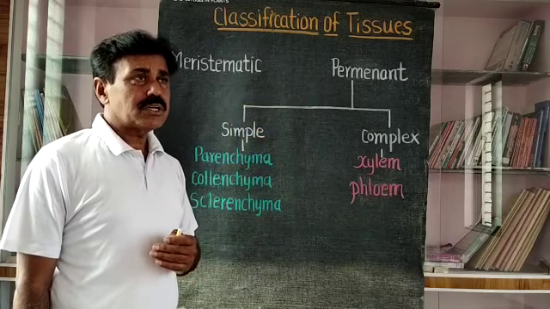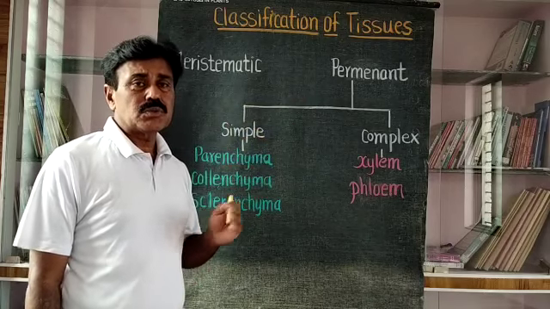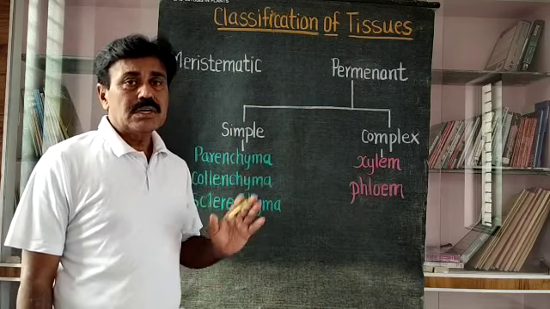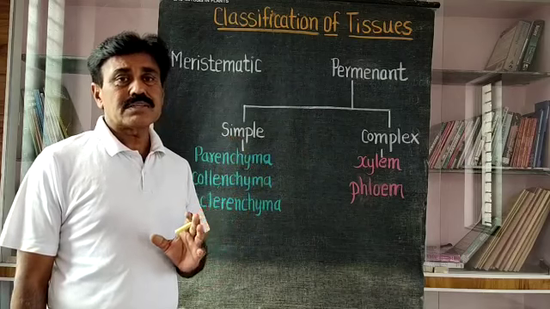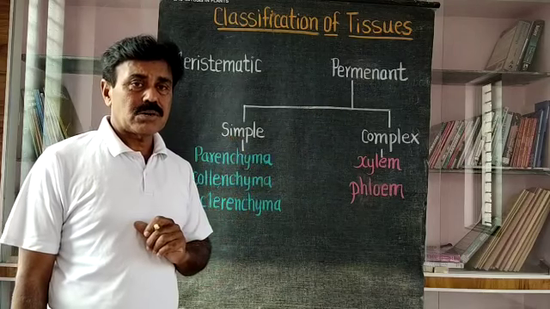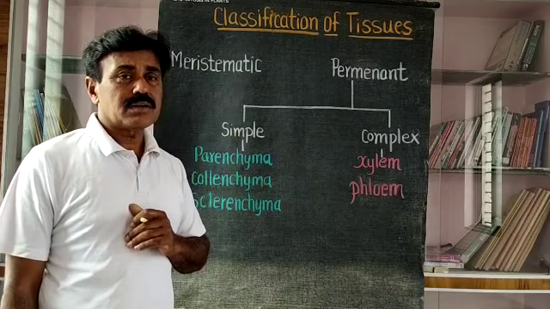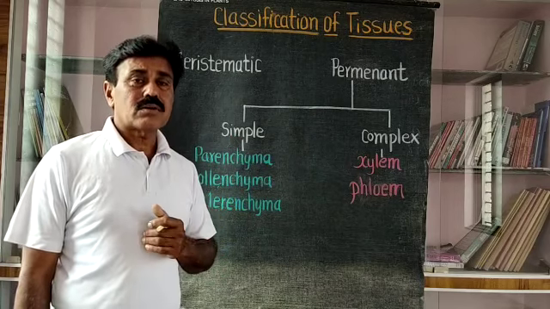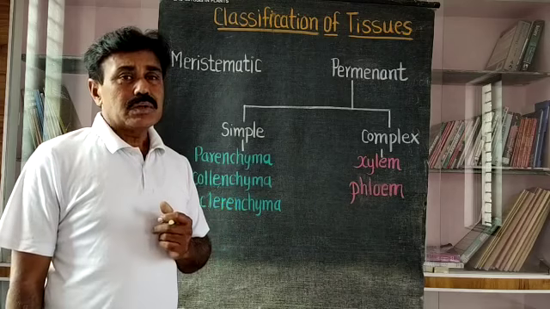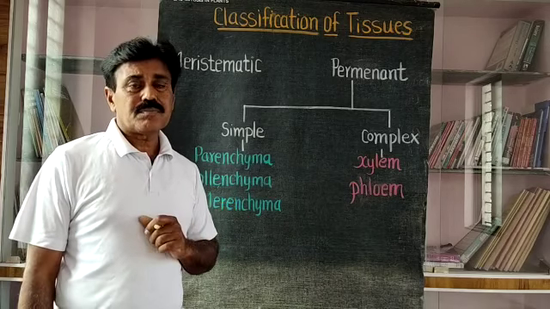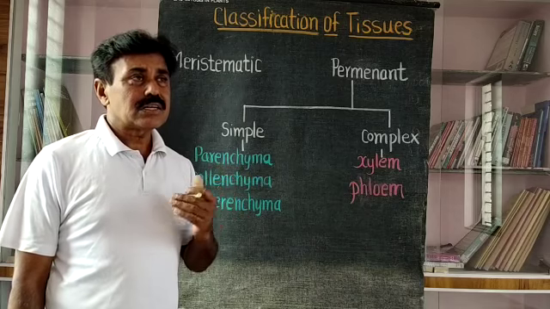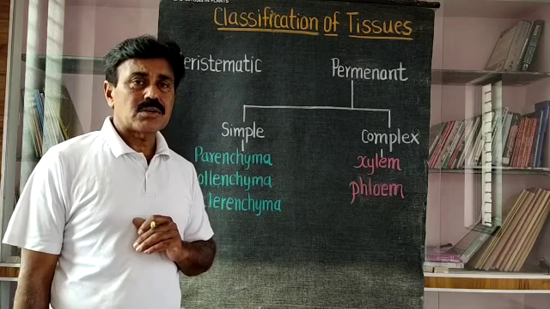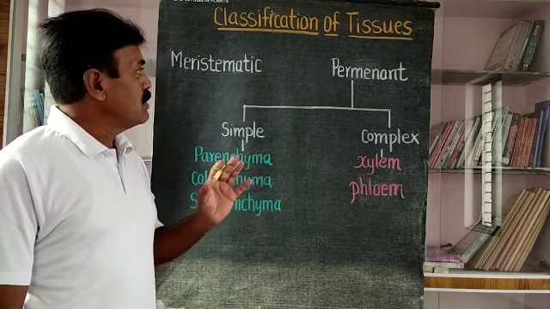Then what is the meaning of meristematic tissue? The meristematic tissues are a different type of tissue than the permanent tissue. The meristematic tissues are generally present in the apical region of the stem and root. Sometimes they are lateral in position. For example, vascular cambium and cork cambium are the two lateral meristems present in the plant body. In the apical region, apical meristem is present in the apex of all twigs and branches of the stem and root. These are the meristematic tissues.